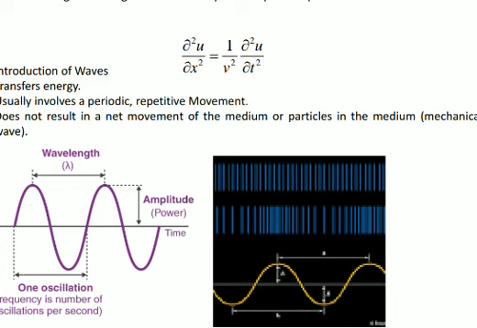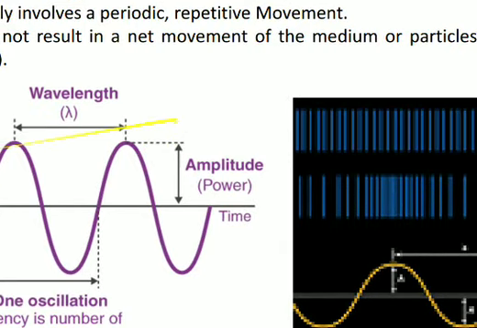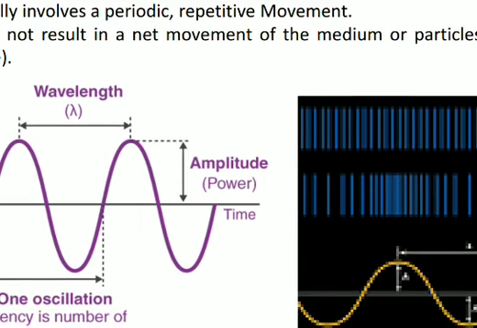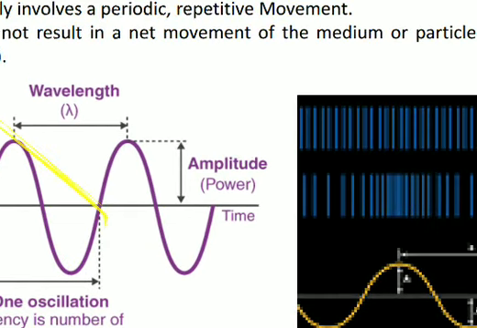Okay, so if this is a wave, then there are certain parameters of the wave. The distance between two maxima is denoted by lambda, and it is called a wavelength. Or the distance of one complete wave, you can start from the origin. It starts from the origin, becomes maximum, again reaches the origin, becomes maximum in the opposite direction, and again reaches the origin. So this complete packet forms a wave.